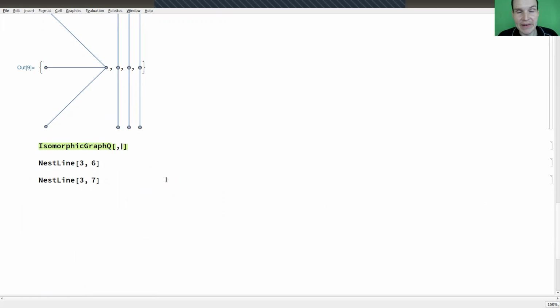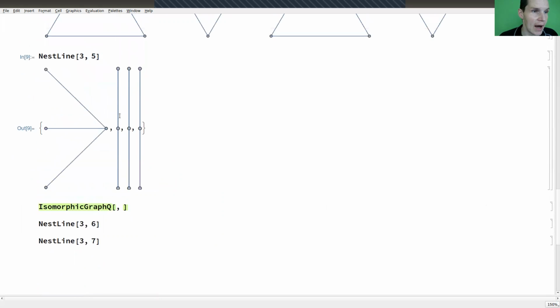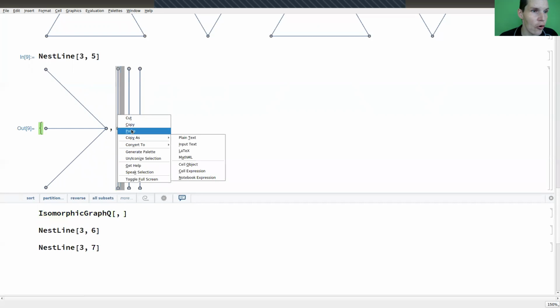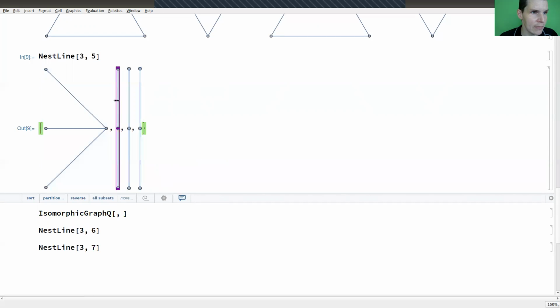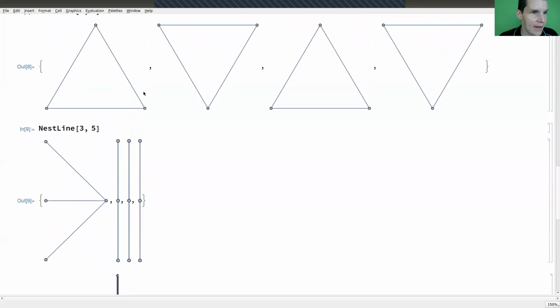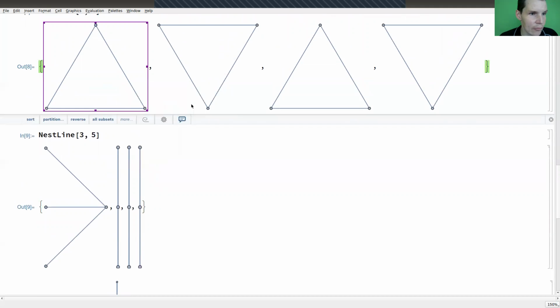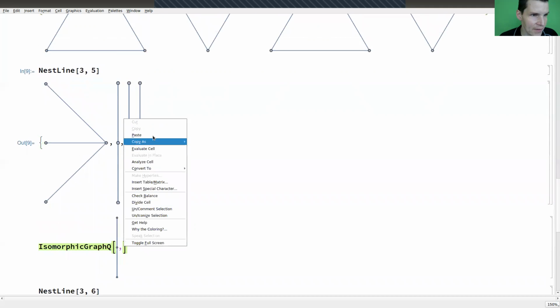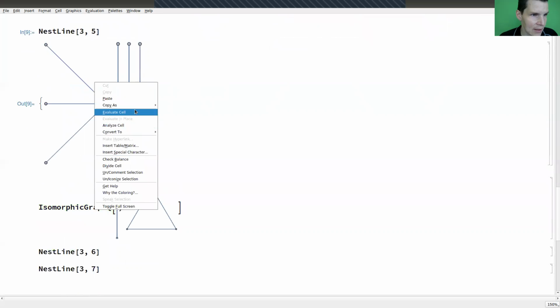It just writes basically down the adjacency matrix and checks whether they're related by permutation. And this is just a horrible illustration of this graph here. Let me just copy it, put it here, and it will clarify. It will be clear in a second what actually is going on here, because this is actually a triangle.